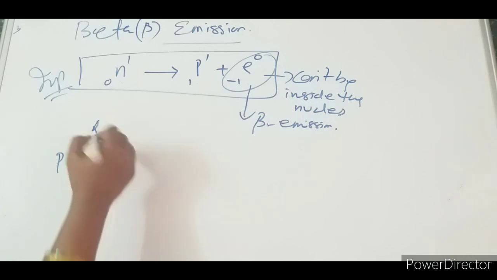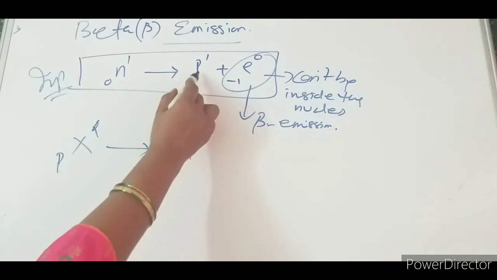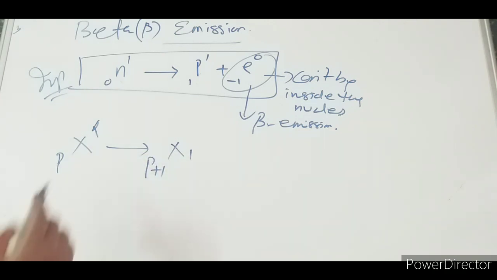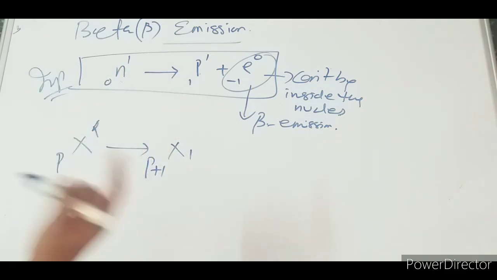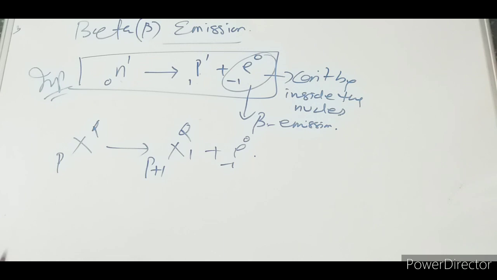So P, Q changes and now it comes as X1. The number of protons P will be more, so P plus 1 it becomes. Now, since a neutron changes to a proton, the atomic mass will remain the same. Understood this one? Okay, remember this, it is more important for us.